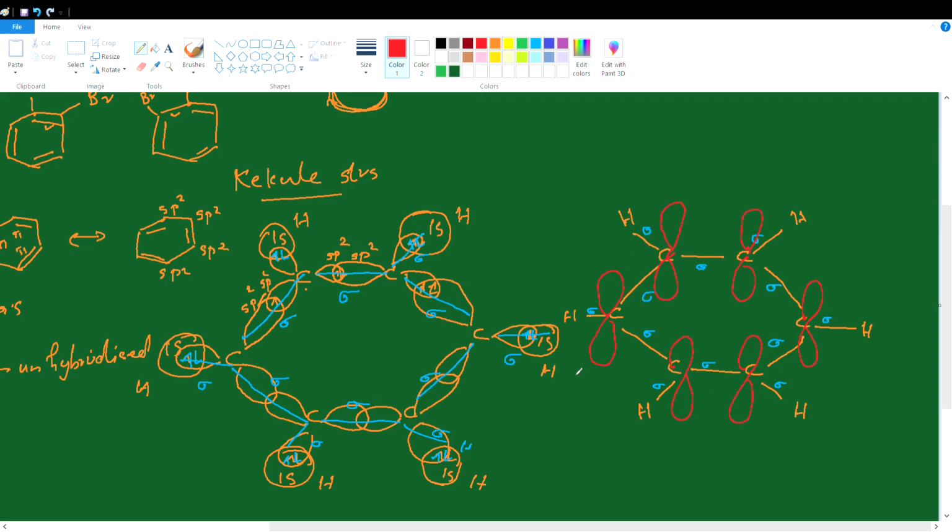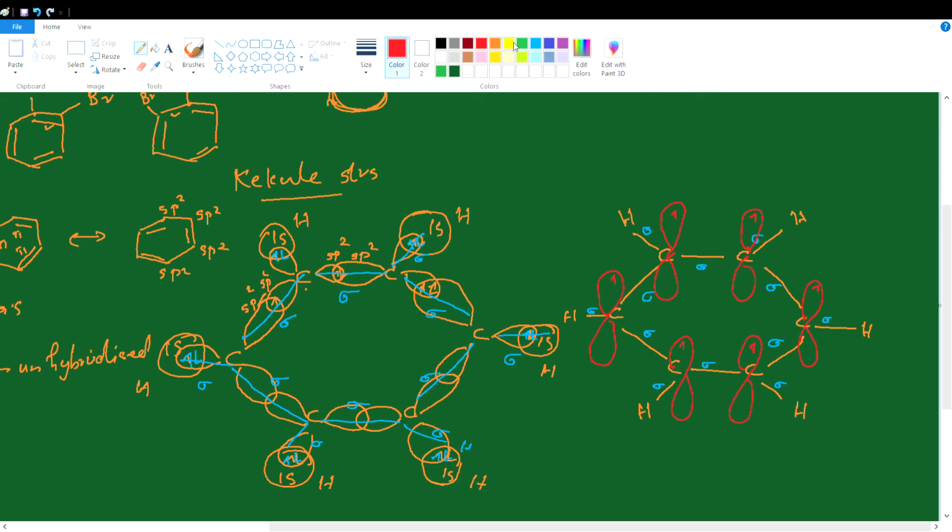All these 6 unhybridized p atomic orbitals contain an unpaired electron, meaning half filled. Because they are perpendicular to the sigma plane and all 6 are parallel to one another, they can undergo lateral overlapping. And this lateral overlapping takes place in 2 different ways.